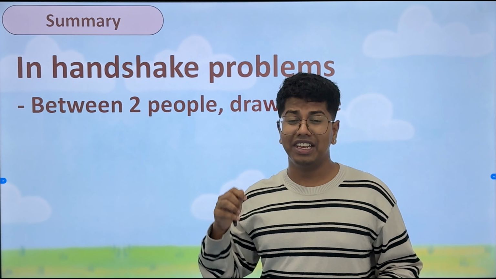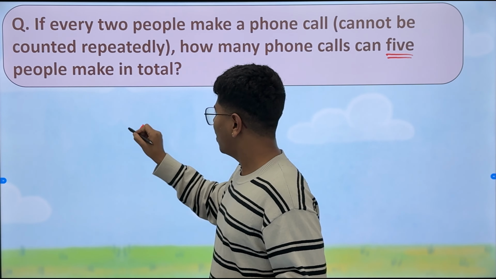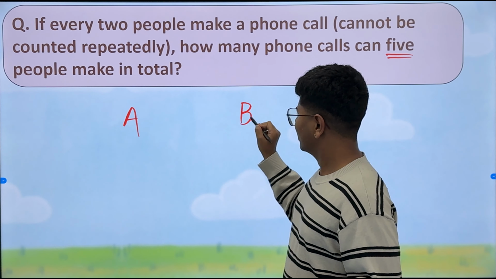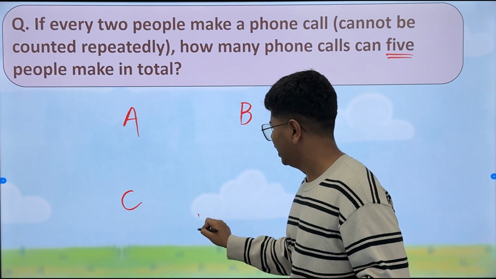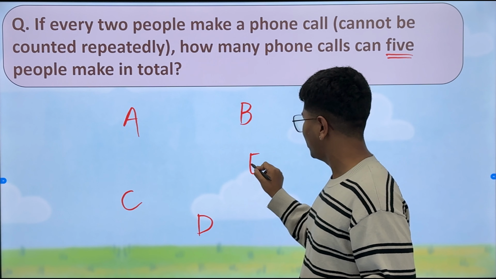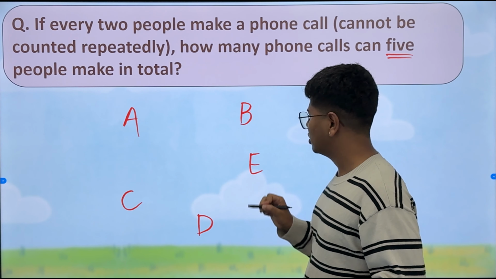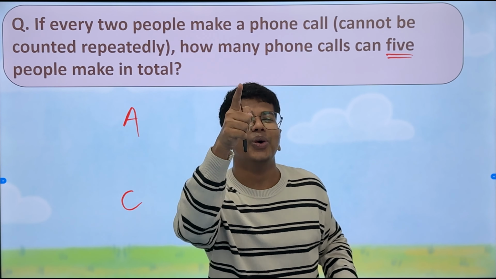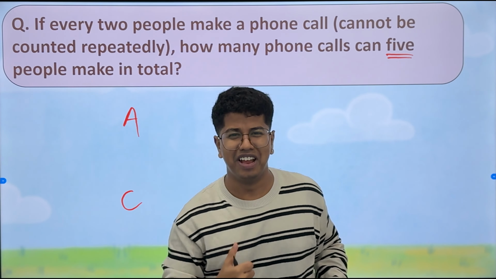So understanding this, let's go back to our question. Our question has 5 people. So it's A, then we have B, then C, then D, and then E also. So first thing is label. After labeling, how do we do it? Do it randomly? No, do it in order. Perfect. So let's do it in order, starting from the first person, that is A.